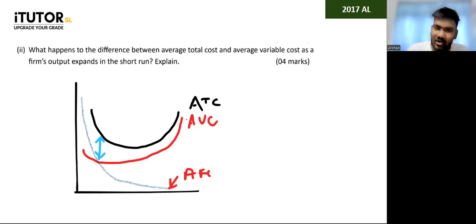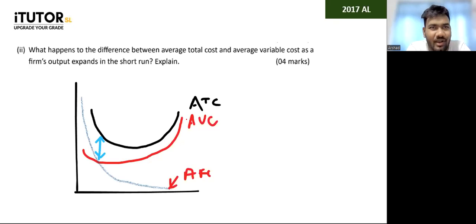And then finally, you can also write a point. You can say, given that average fixed cost will never become zero, the average total cost and the average variable cost will also not be equal to each other. So you can give some points like that, guys. You all need to know how to structure your answer for 4 marks. It's not just understanding the question.